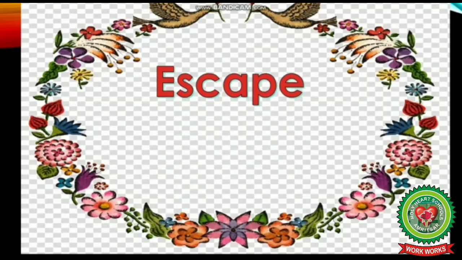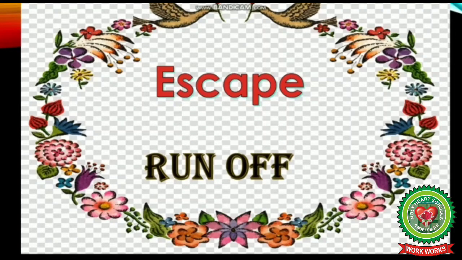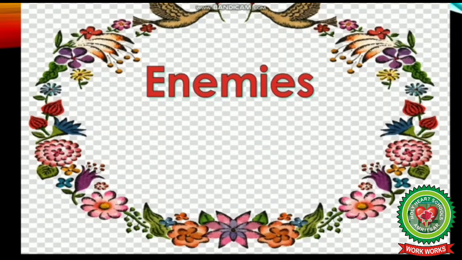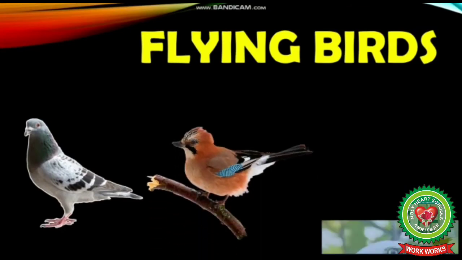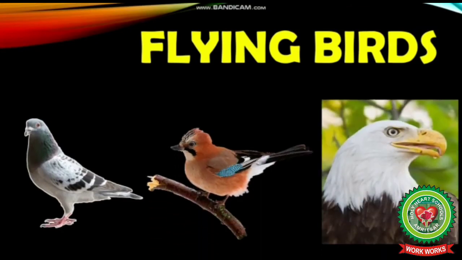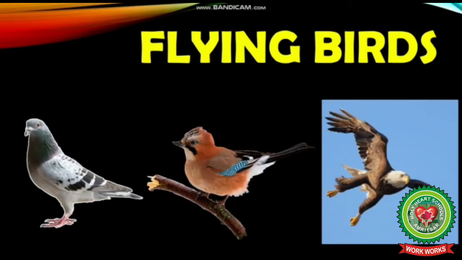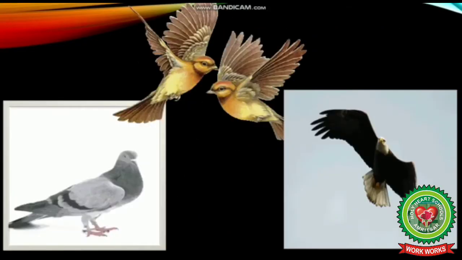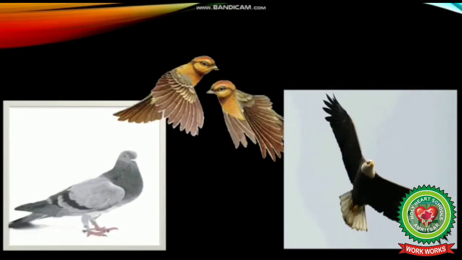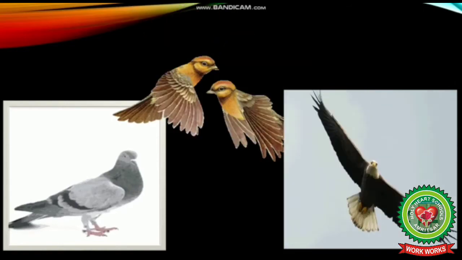Underline the word escape and write its meaning: run off. Then underline the word enemies and write its meaning: foes. Students, birds like pigeons, sparrows, eagles, etc. are flying birds and they have well-shaped wings joined to their body with the help of strong muscles. And students, they have the ability to fly high in the sky.